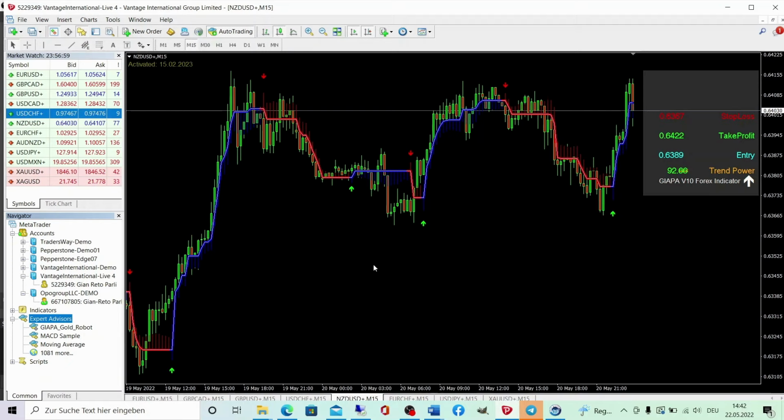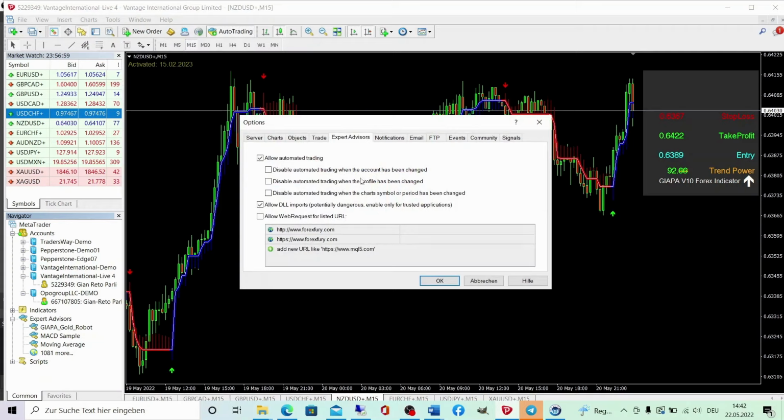Now we first make sure that you can allow DLL imports, otherwise the robot will not work. To do this, go to the tools in the toolbar, go to options, go to expert advisors. Here you have to enable live trading and allow DLL imports. Here's the allow DLL imports and allow automated trading.